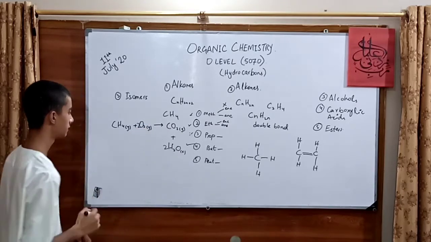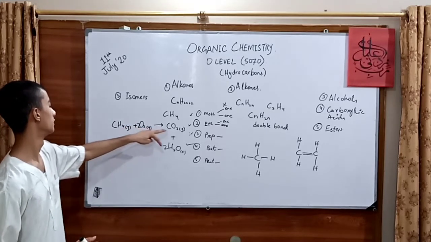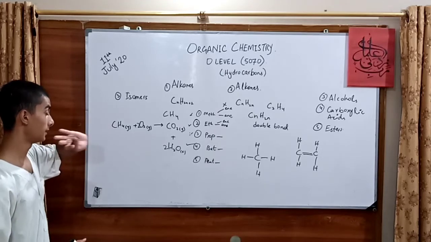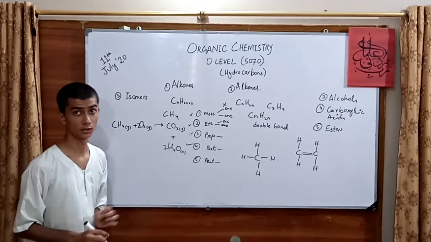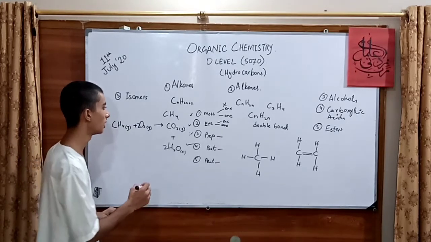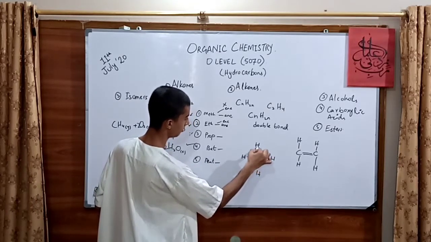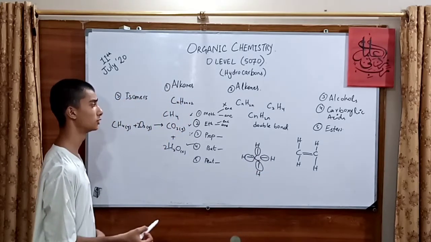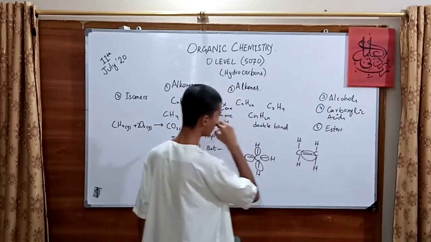Now it is balanced. This is a combustion reaction, with CH4 reacting with O2 to form carbon dioxide and water. Okay, I forgot one thing. Alkanes are also known as saturated hydrocarbons because they have only single bonds, while alkenes are unsaturated hydrocarbons, as they have a carbon-carbon double bond in them.